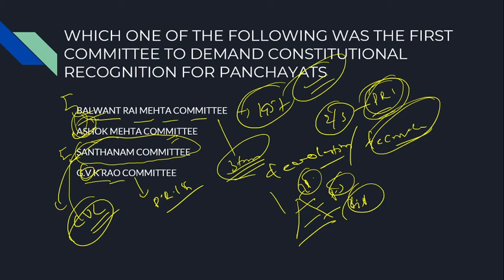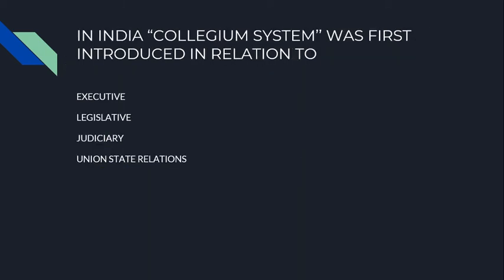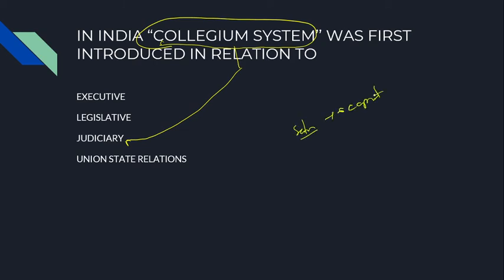Coming to the next question, in India, the collegium system was first introduced in relation to which case? Very often we are getting news of the collegium system. So what do you mean by the collegium system? The collegium system is related to the judiciary. Generally, the senior-most judges occupy the top positions. This is the concept of the collegium system.